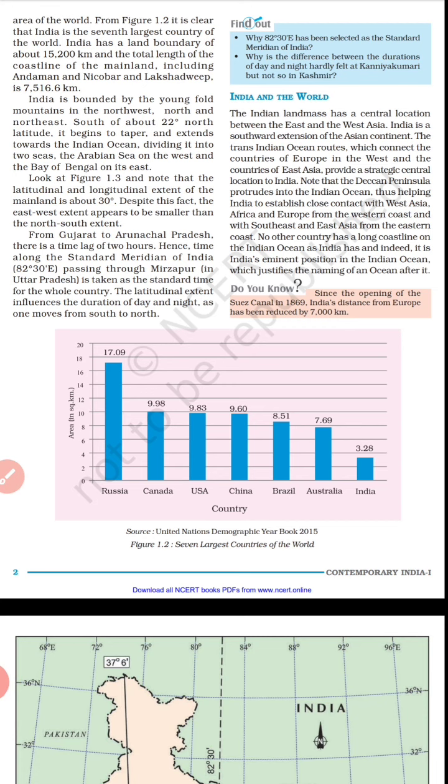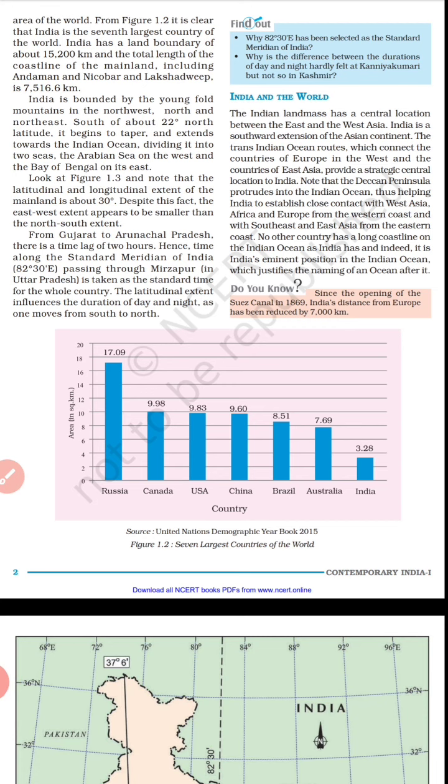Note that the Deccan Peninsula protrudes, meaning extends, into the Indian Ocean, thus helping India to establish close contact with West Asia, Africa and Europe from the western coast, and with Southeast and East Asia from the eastern coast. No other country has a long coastline on the Indian Ocean as India has. Indeed, it is India's eminent position in the Indian Ocean which justifies the naming of the ocean after it.